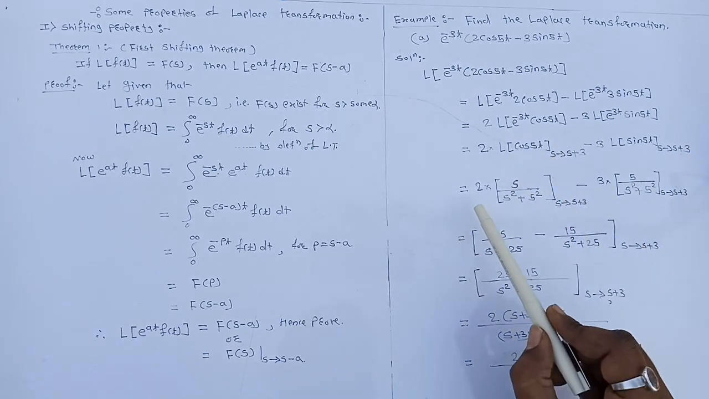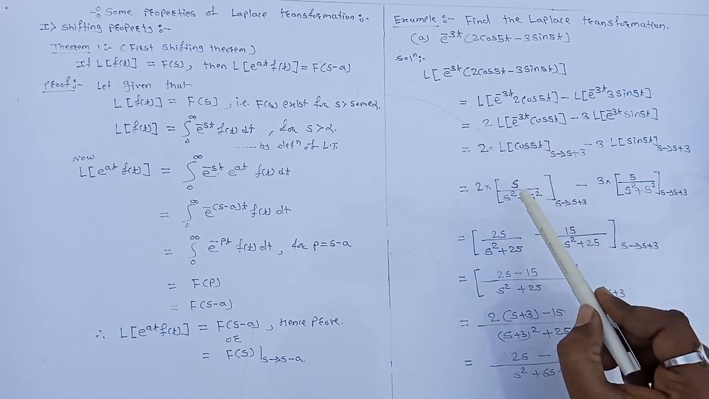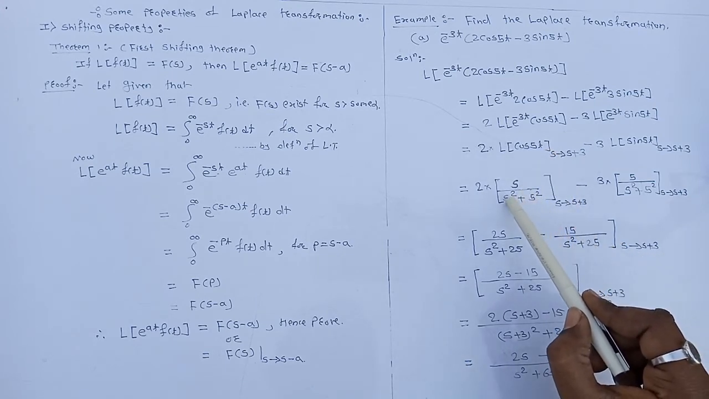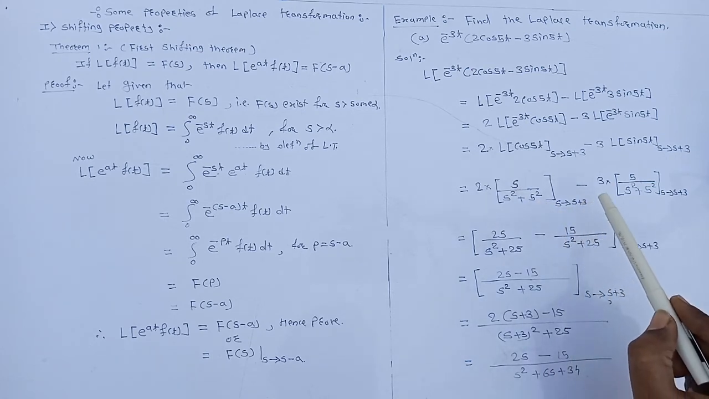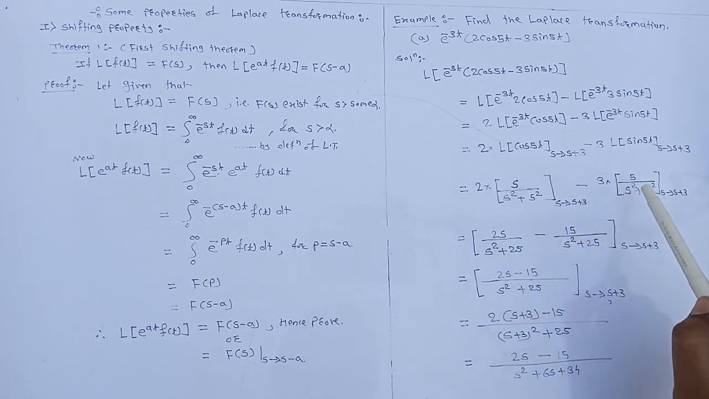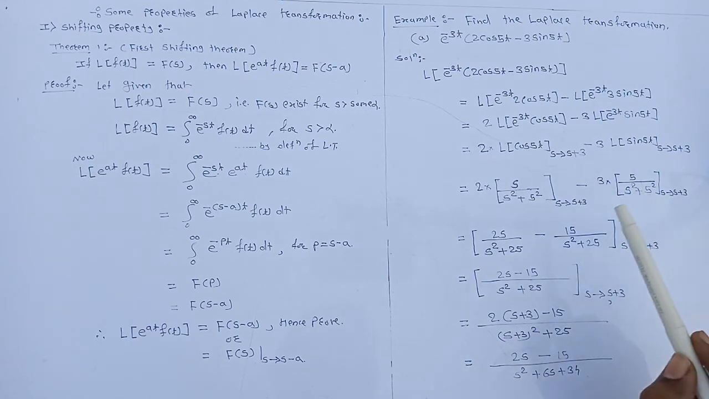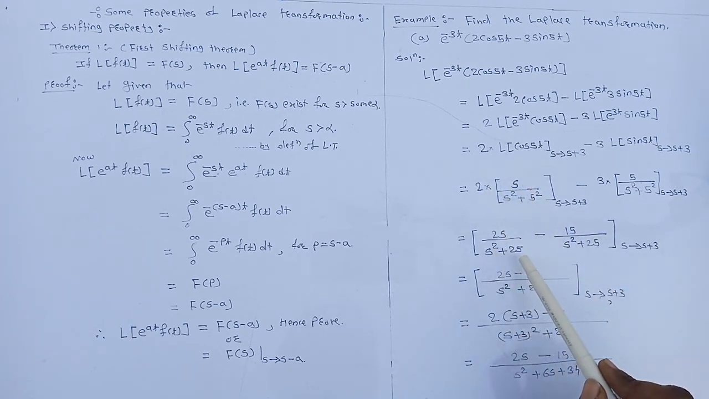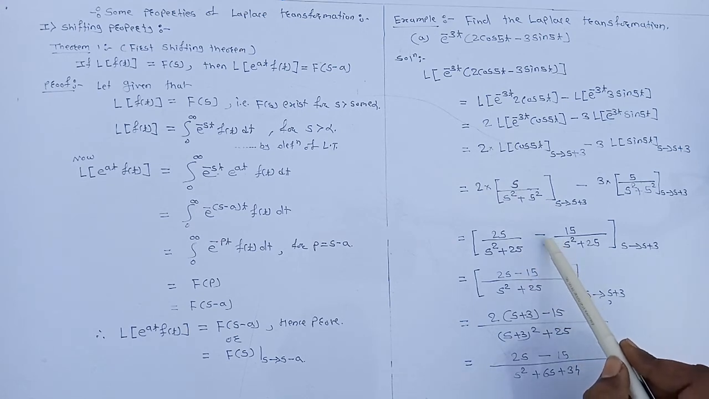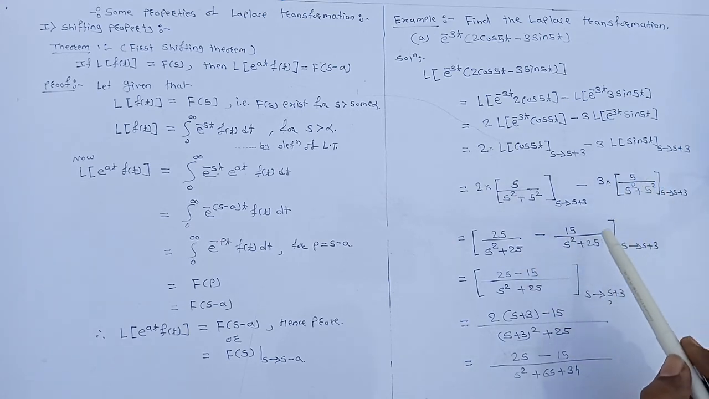Now solve this. 2 into Laplace of cos of 5t is s divided by s square plus 5 square, where s tends to s plus 3, minus 3 into Laplace of sin of 5t, which is 5 divided by s square plus 5 square, where s tends to s plus 3. Now solve this: 2s divided by s square plus 25 minus, here 3 into 5, that means 15, divided by s square plus 25, and s tends to s plus 3.